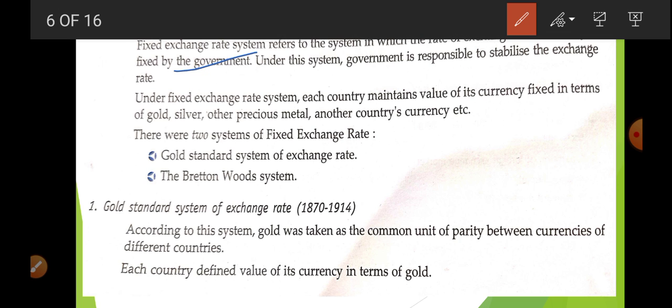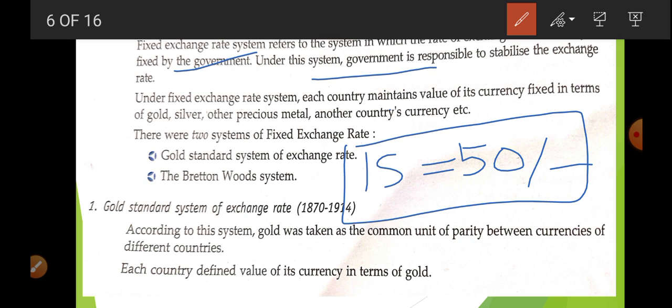So in very simple language, when the foreign exchange rate is decided by the government, this is known as a fixed exchange rate system, okay? Now, it is the government's responsibility to stabilize the foreign exchange rate. Suppose the government has decided that you have to pay 50 rupees to get $1, okay? So this foreign exchange rate is decided by the government, so now it is the government's liability to manage it, to stabilize it. If there are any changes, they only take place by the government, okay?